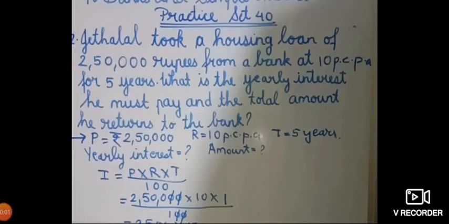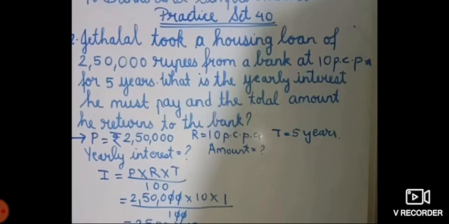So children, now we will solve the second sum. Before that, I have to tell you something, that is, this lesson is very easy. Only two formulas you have to learn by heart, that is interest formula and amount formula. In interest formula, we have principal multiplied by rate multiplied by time upon 100.